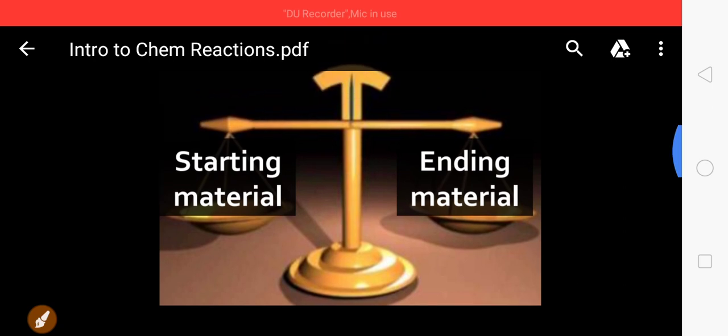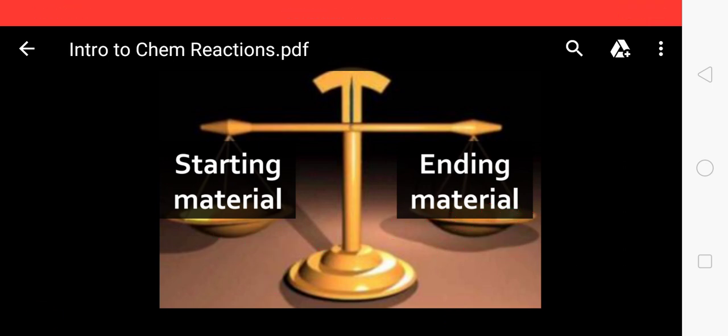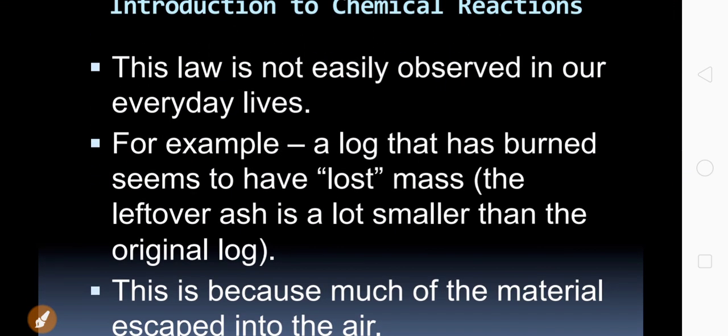What is the right case? If I am using 1 kg material before chemical reaction, I will be getting 1 kg material after chemical reaction also. Starting weight and ending weight both are equal. This is called as law of conservation of mass.